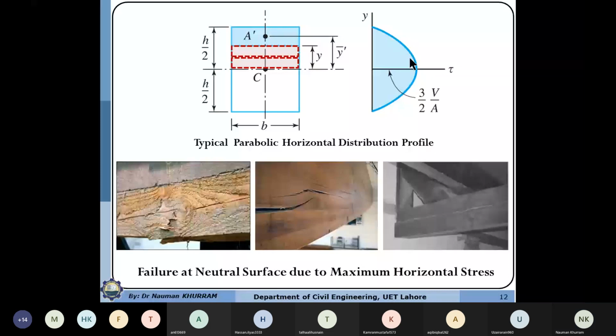So that's why, in the case of a beam which is weak in shear, just like a wooden beam, where the wood is weak in shear along the fiber direction, if the applied shear stresses, which are maximum along the neutral axis, are more than the shear strength of the wood, then shear cracks or sliding will occur along the neutral axis. You can see that the sliding or shear cracks appear along the neutral surface, or at the point where the shear force is maximum.